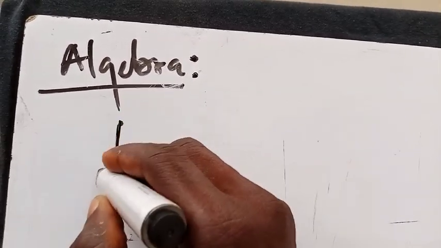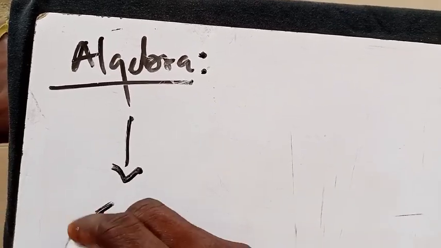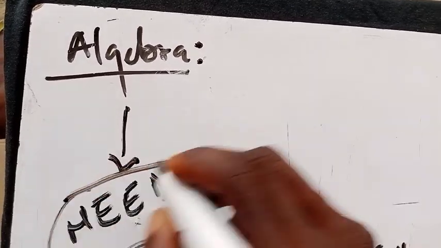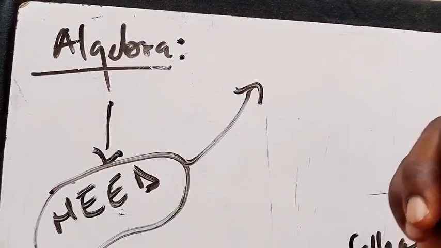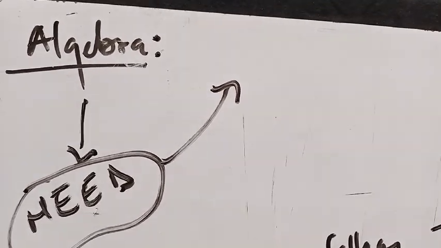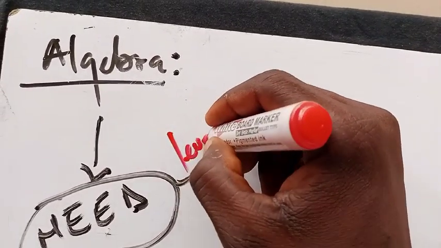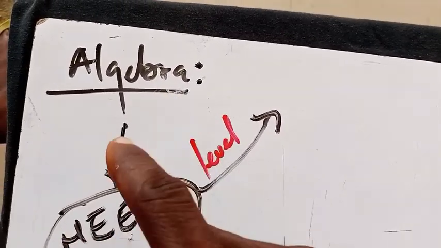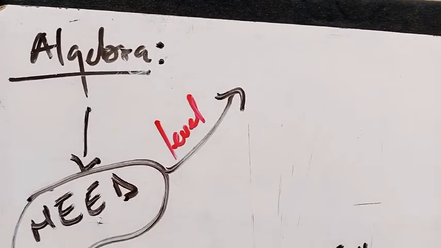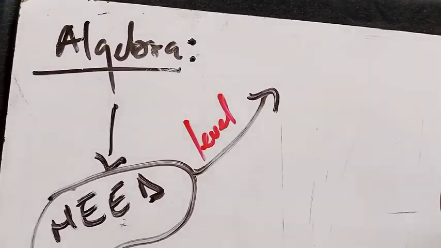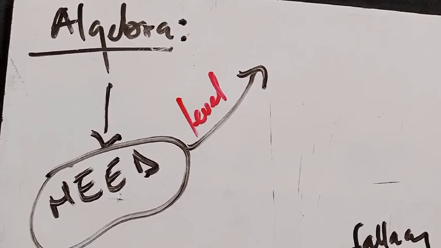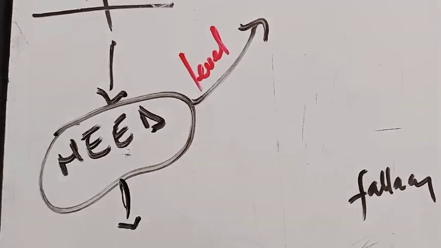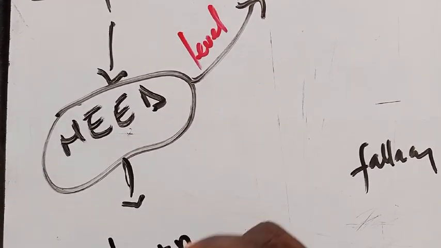Now the whole key here is that you need the algebra in order to escalate, so in order to move up, is that okay? You just need the algebra to level up. Maybe you need to pass your algebra class or the test here in order to move forward to the next level. So what are you going to do? You don't have any option here other than to practice, right, to learn it. That is the only option.